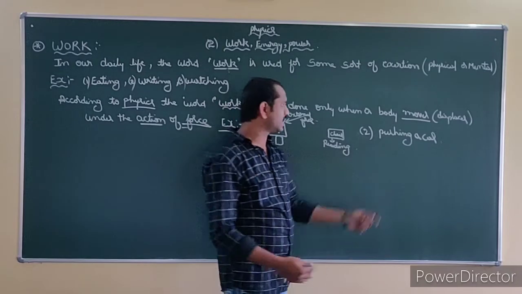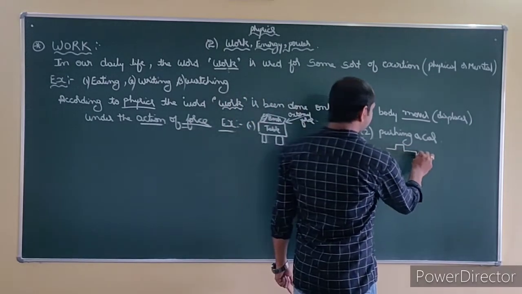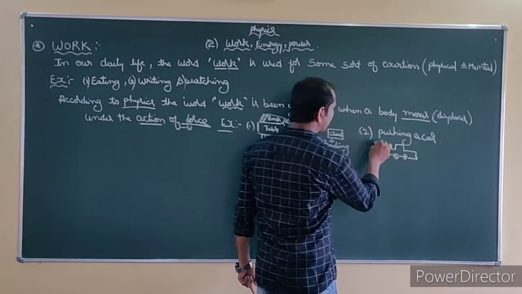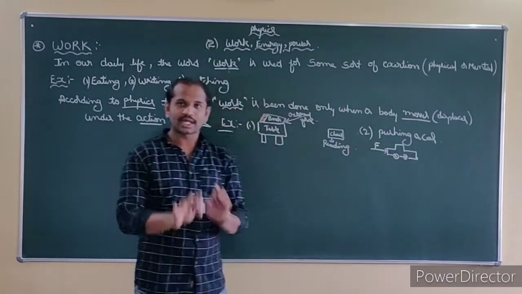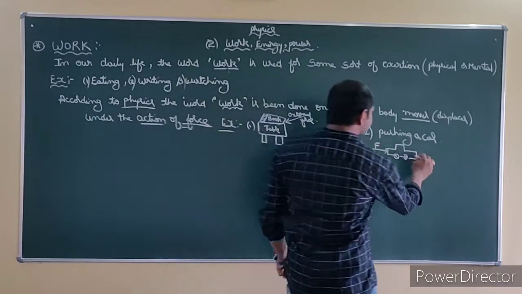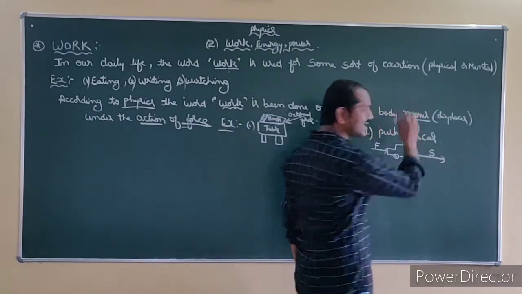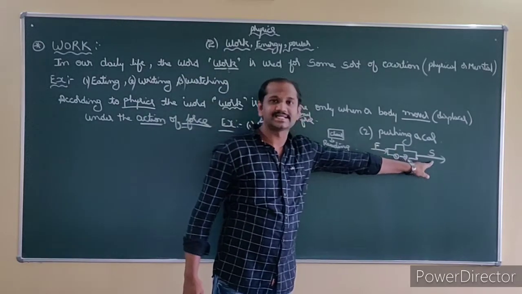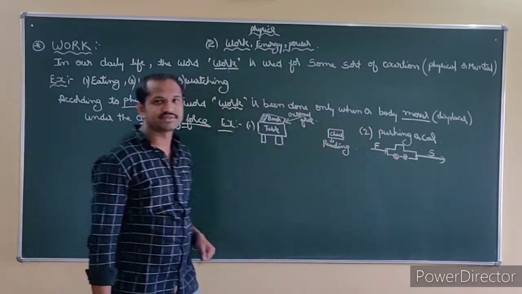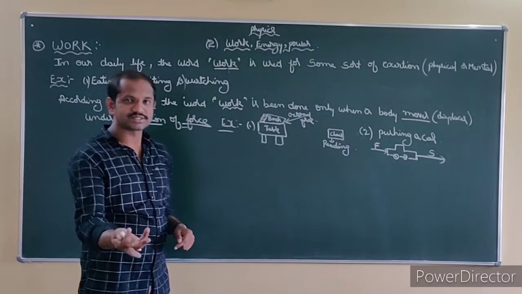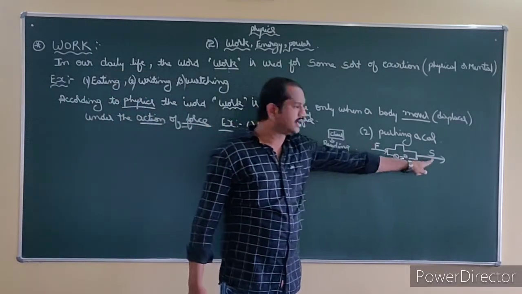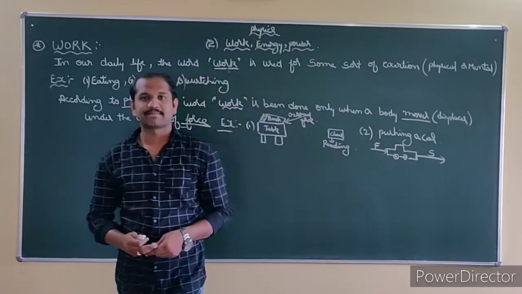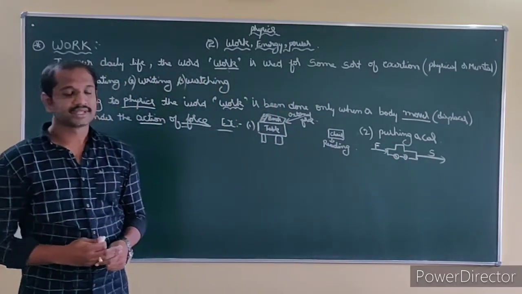When you are pushing a car, what is happening? You are applying a force. You all are applying a force, and the car is getting displaced. Is it not? The car is getting displaced. Look here. You are applying a force, and it is getting displaced. So the condition satisfies physics. According to physics, what is our rule? Force should be applied and the body should be displaced. Hence, we can consider pushing a car also an example of work.